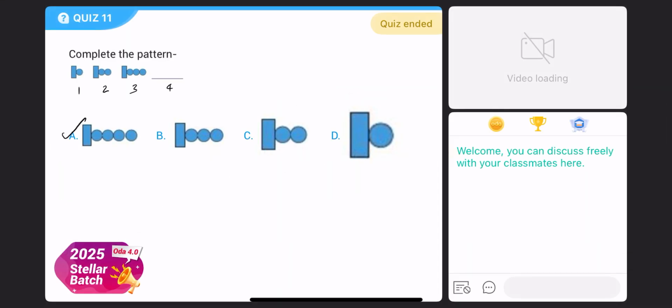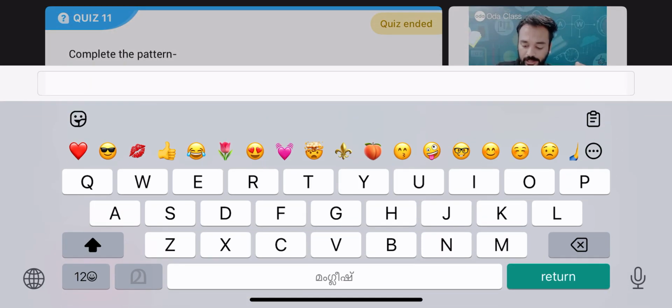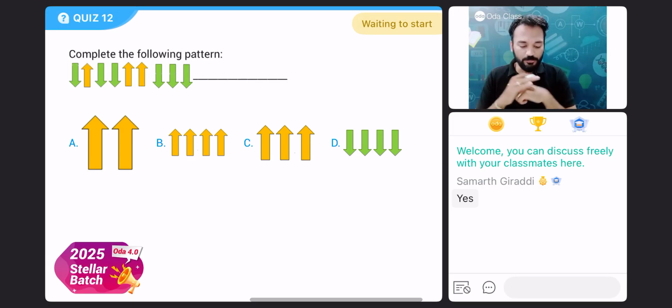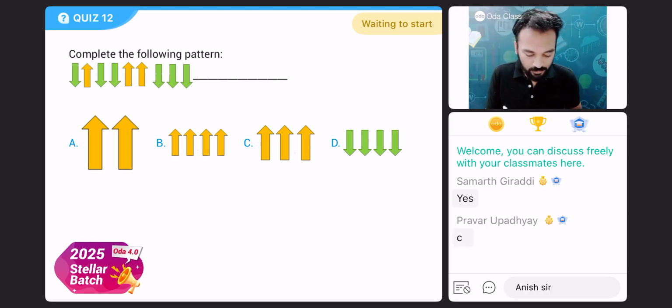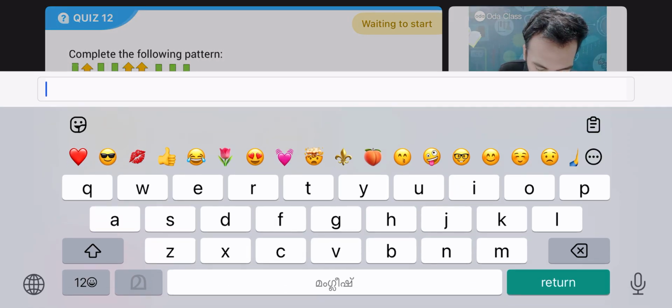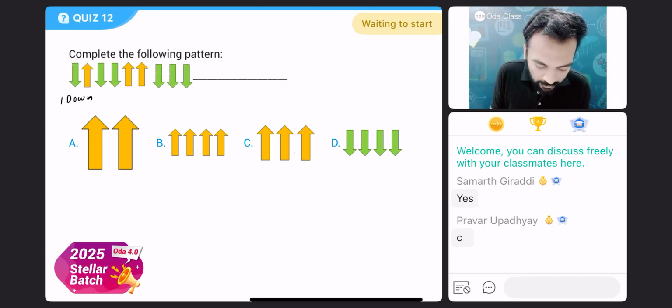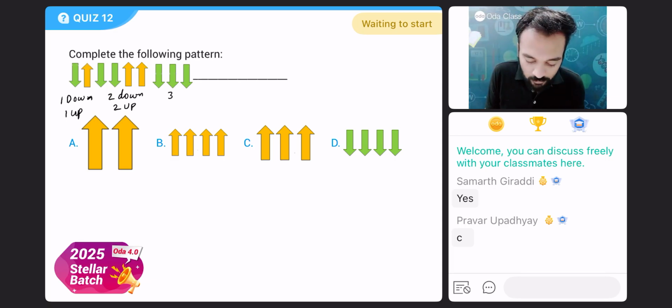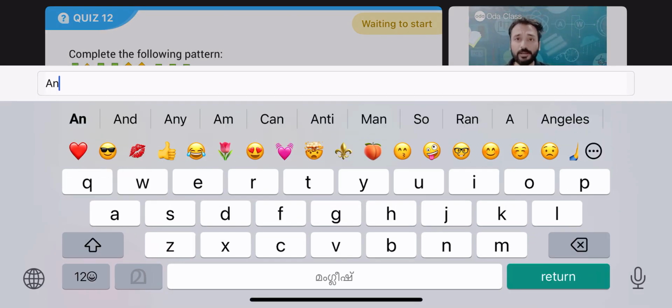Option A is the correct answer. Next question is a bit tougher question. Will you be able to do this? Complete the following pattern. First, 1 down, 1 up. 2 down, 2 up, right? Then 2 down, 2 up, right? 2 yellow up, then 3 down, 3 up, correct? 3 up, 3 down, 3 up.